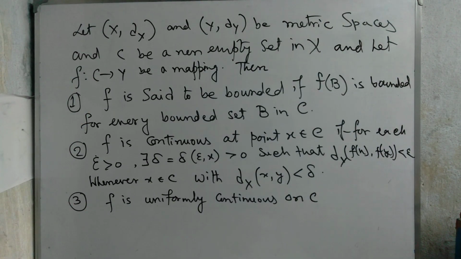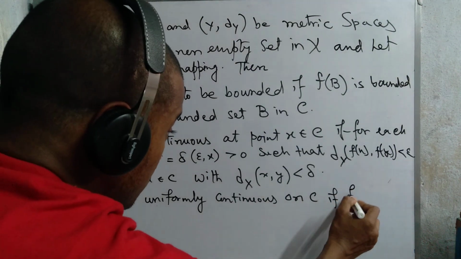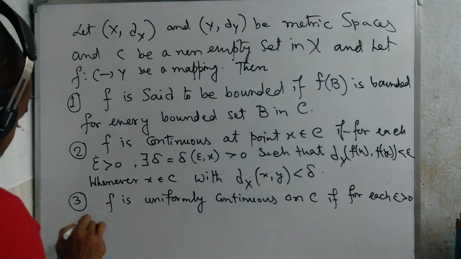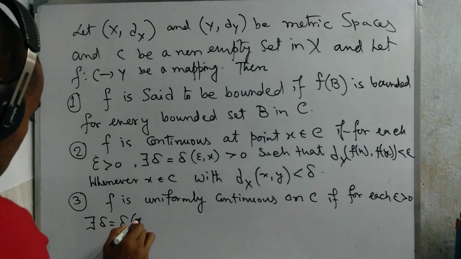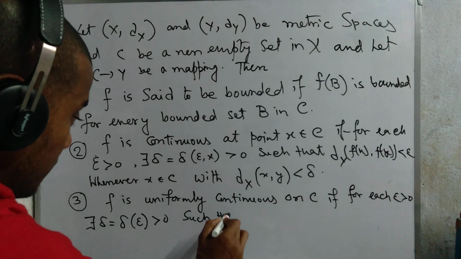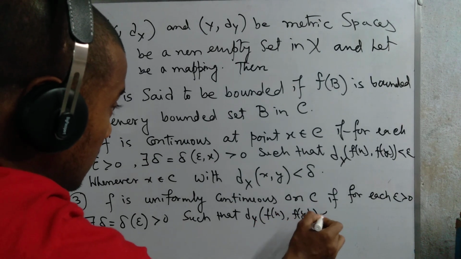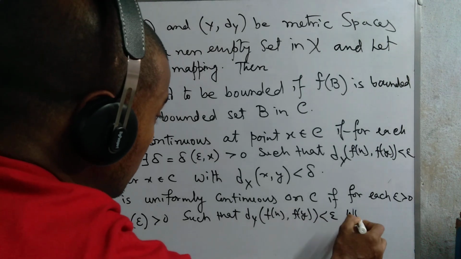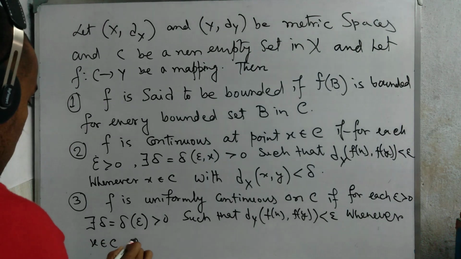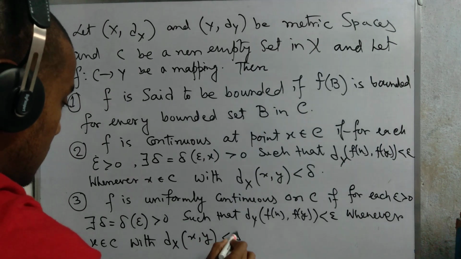In the whole domain this one is uniformly continuous if for each epsilon greater than 0, there exists delta depending just on epsilon greater than 0 such that d_Y(f(x), f(y)) less than epsilon whenever x, y belongs to C with d_X(x, y) less than delta.